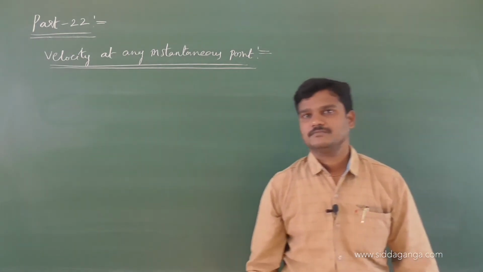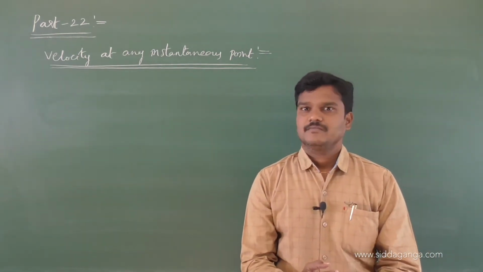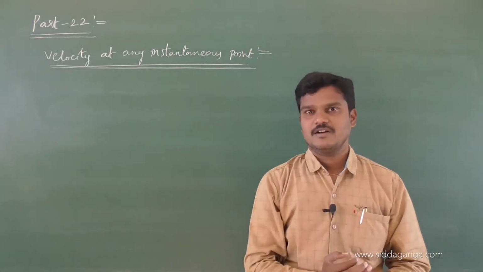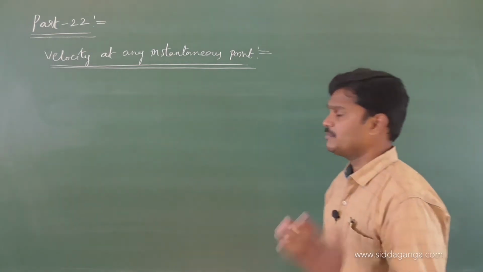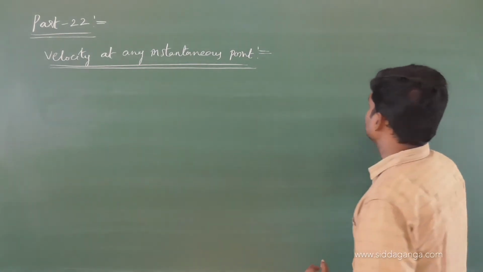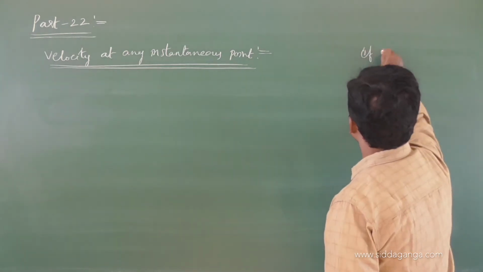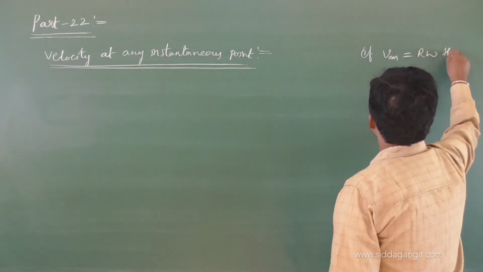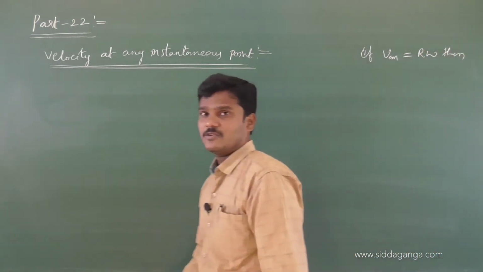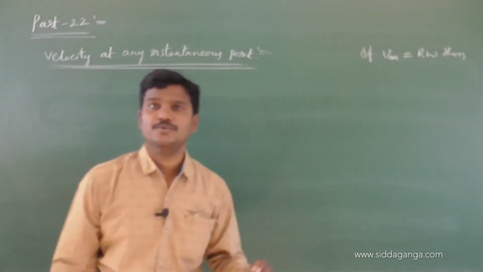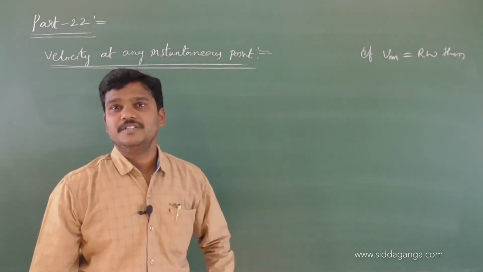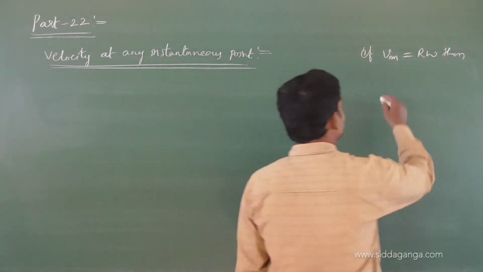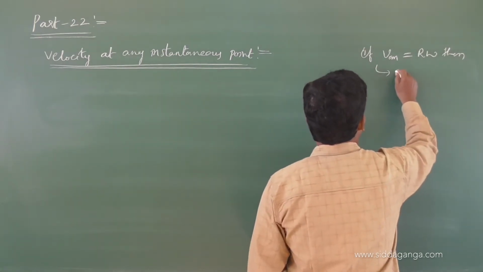Anyhow, in the last class we calculated velocity at bottom, A, B, C, D, at different points I calculated, and we know some conditions. Let me recall what I covered in the last session. So we know if velocity of center of mass is equivalent to r omega, then that is the condition for pure rolling. So keep in mind, VCM is equal to r omega is the condition for pure rolling.